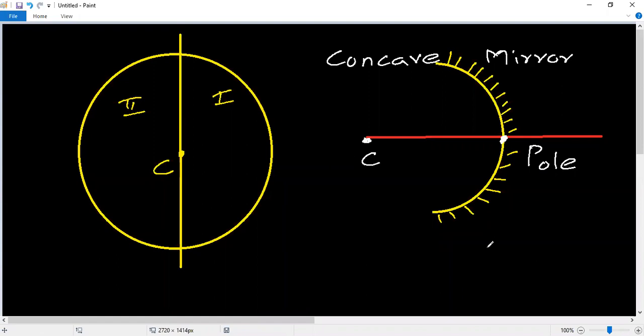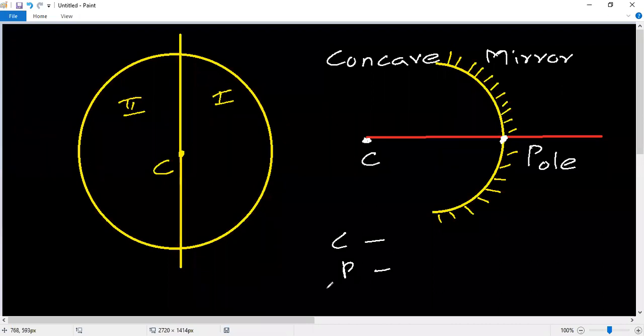First, center of curvature; second, pole; third, PC is the principal axis.